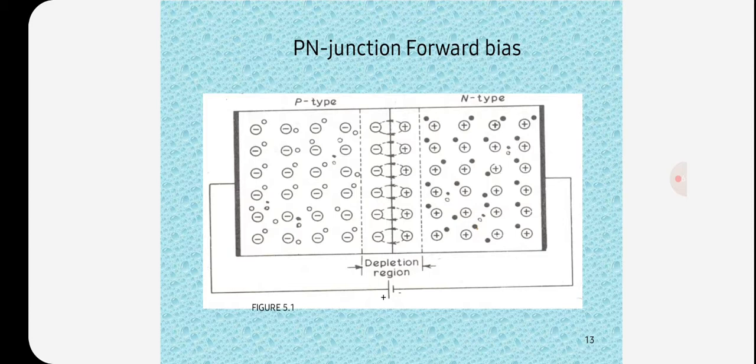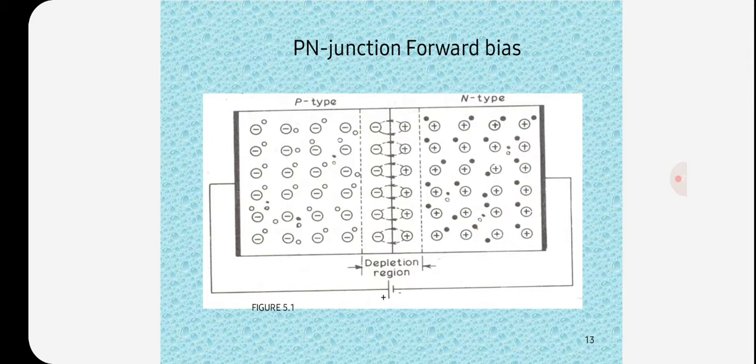So that is called forward bias. Forward bias permits easy flow of current across the junction. The current flow may be explained in the following ways: as soon as battery connections are made, holes are repelled by the positive battery terminal and electrons are repelled by the negative battery terminal, with the result that both the electrons and the holes are driven towards the junction. This movement of electrons and holes constitutes a large current flow through the semiconductor.